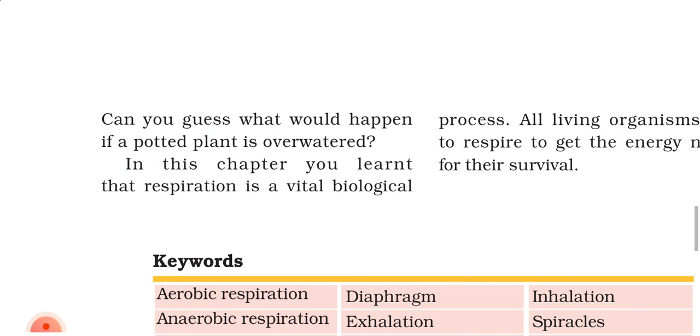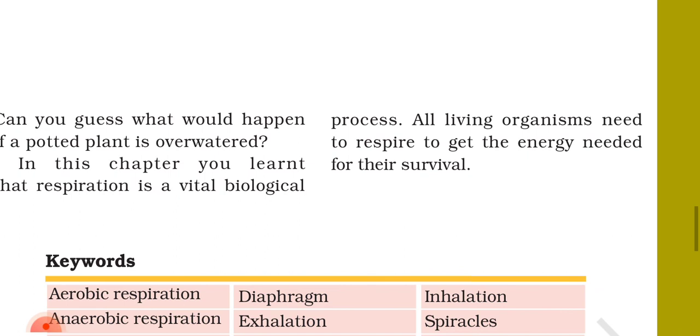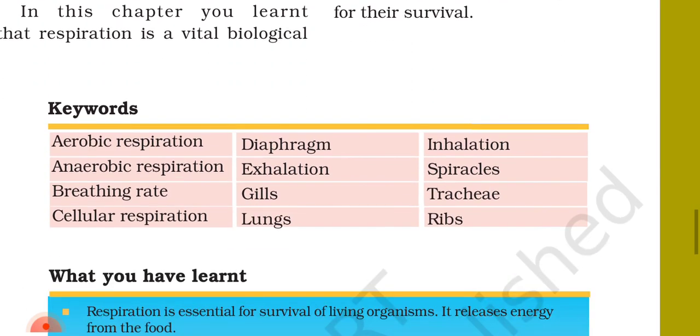In this chapter, you learned that respiration is a vital biological process. All living organisms need to respire to get the energy needed for their survival. Now, keywords: aerobic respiration, diaphragm, inhalation, anaerobic respiration, exhalation, spiracles, breathing rate, gills, trachea, cellular respiration, lungs, and ribs.